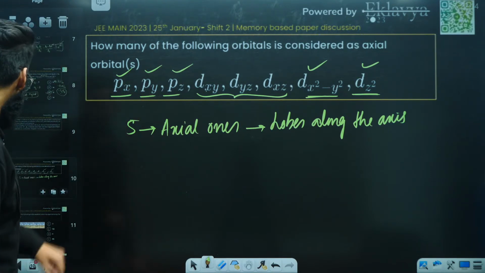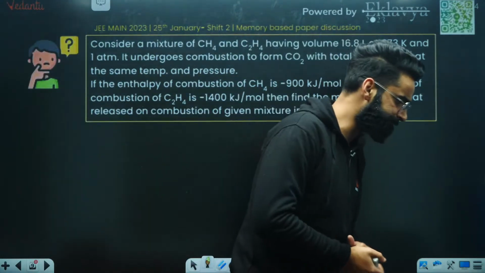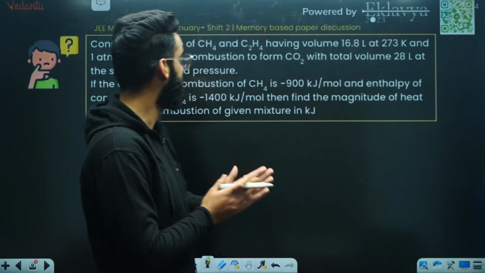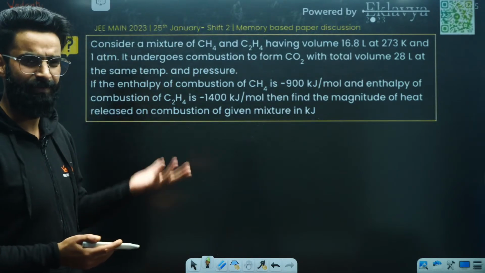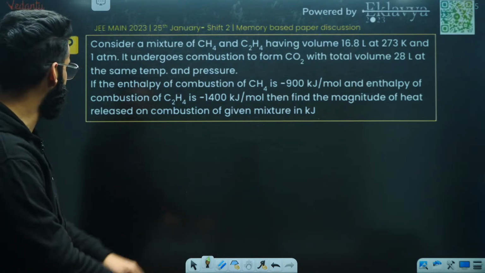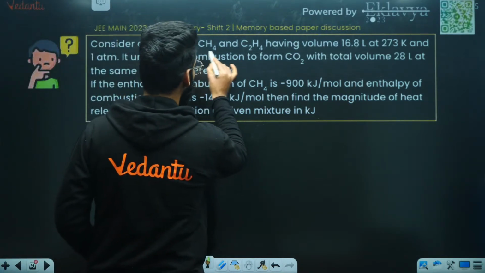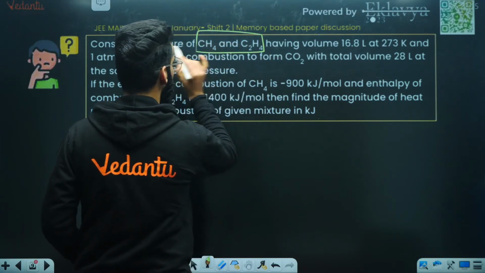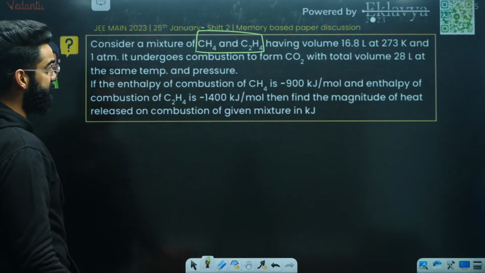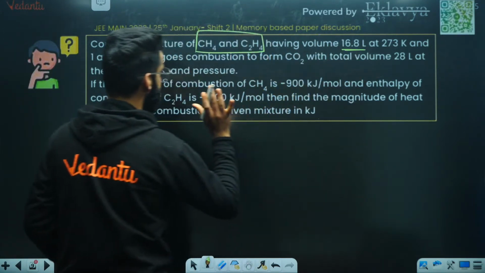Okay. One question, people, which I liked. The question from the thermochemistry part. This was a bit, in which you have to do a bit of calculation basically. Let's see how this question is to be solved, what the question says. As per the question, my dear students, you have got a mixture containing CH4 and C2H4. This mixture has got the volume of 16.8 liters.